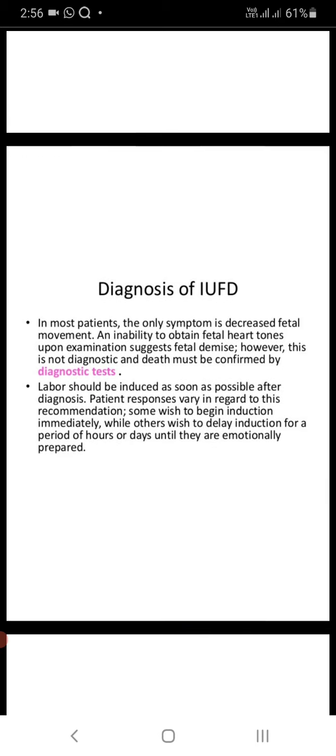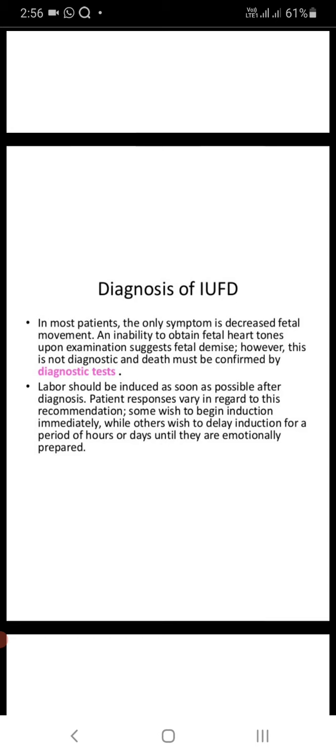This suggests, however, it is not diagnostic. Death must be confirmed by a diagnostic test, and we can confirm it by a diagnostic test.